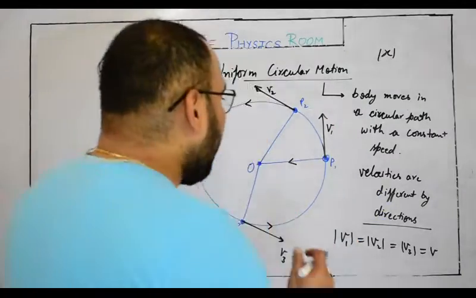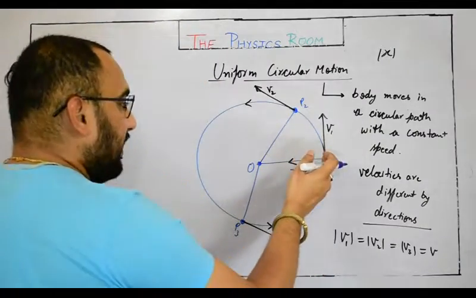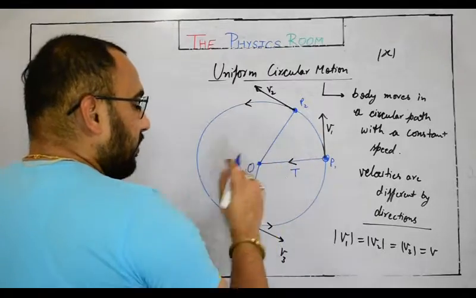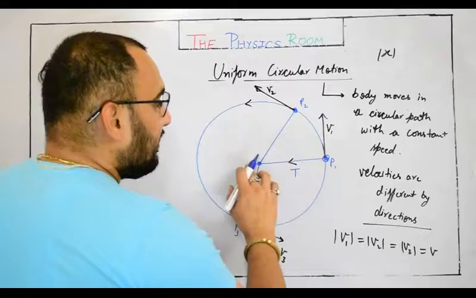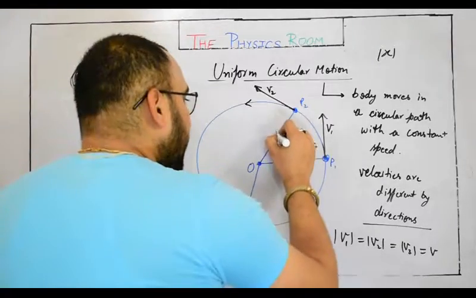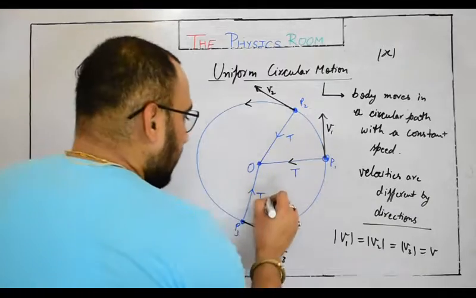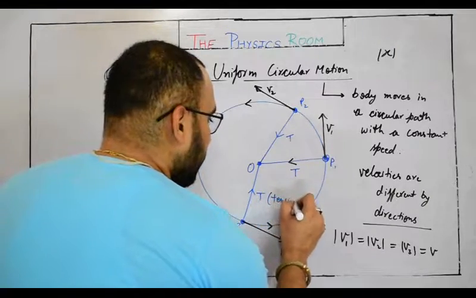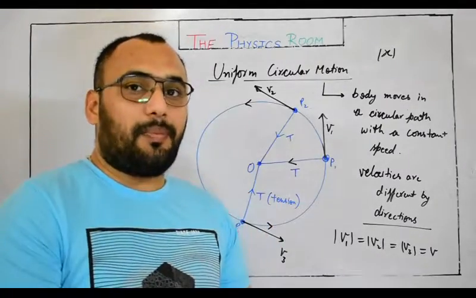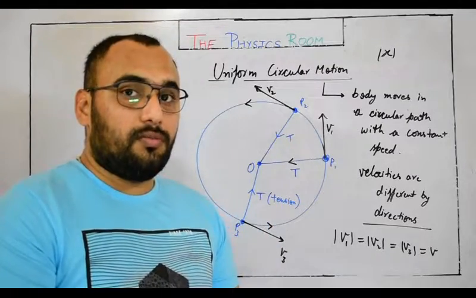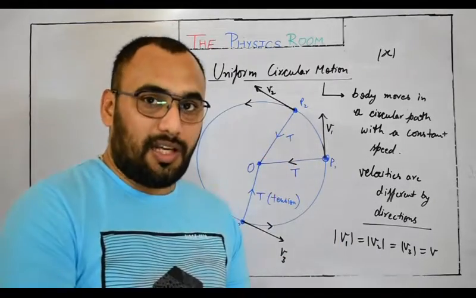That tension is acting in the direction which is towards the center of the circular path. Every time this tension is acting in this direction, T stands for tension. It's a type of force. So this time tension is acting as a centripetal force. Here the centripetal force is mathematically equal to the tension in the string.